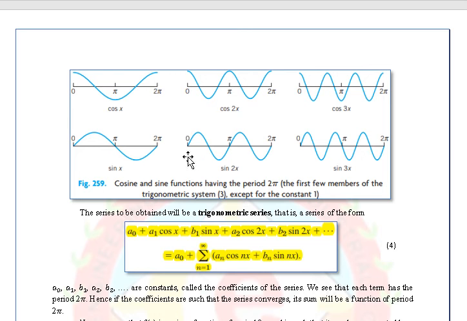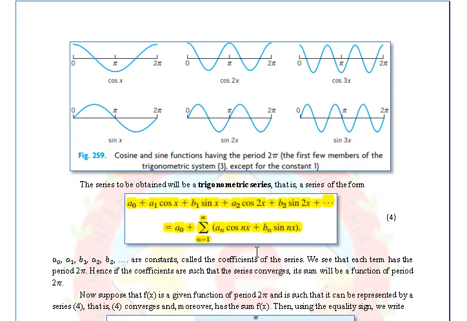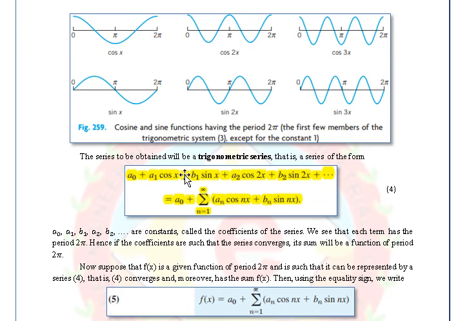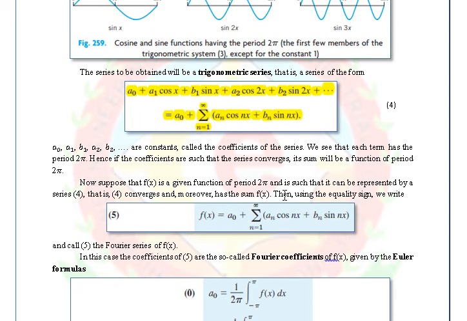So for this, we can see that they are all sinusoidal. So the series to obtain will be a trigonometric series, that is, a series of the form a sub 0, a1 cosine of x, b1 sine of x, a2 cosine of 2x, b2 sine of 2x. These are just some of the series that we can get for us to be able to represent a certain periodic function in a Fourier series representation.